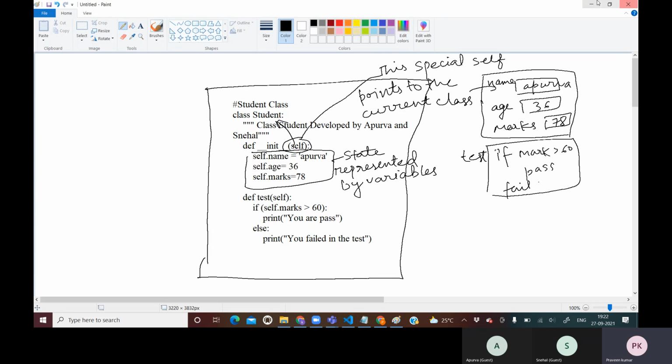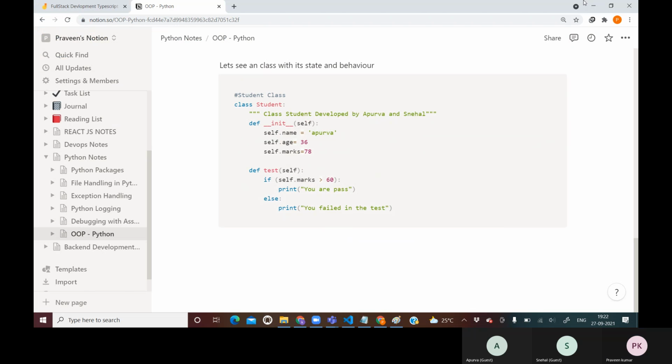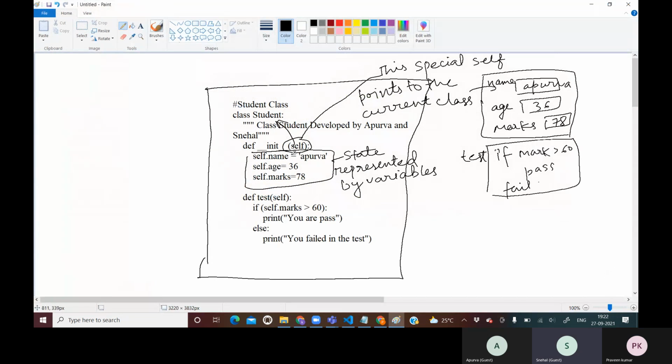Yes. Any doubt till now? Is it necessary to always write the states inside init? Look, I will discuss it. Just wait for 5 to 10 minutes. That is going to be resolved. Just maintain the curiosity.